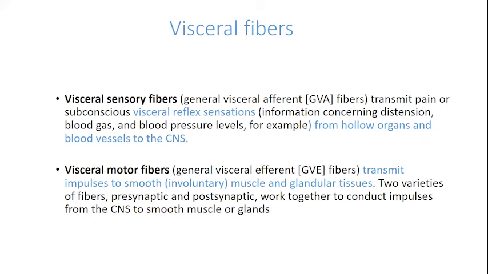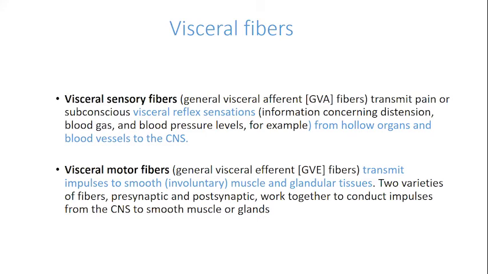Visceral motor fibers are bringing back orders, and they're going to transmit impulses to the smooth muscles, because you know organs have smooth muscles in their structure. That was skeletal muscle with the somatic portion, and your organs are formed of smooth muscles and glands. So these visceral motor fibers are going to go to these two things. And these are also concerned with the autonomic nervous system, right? So these are the two: visceral separate, somatic separate fibers.